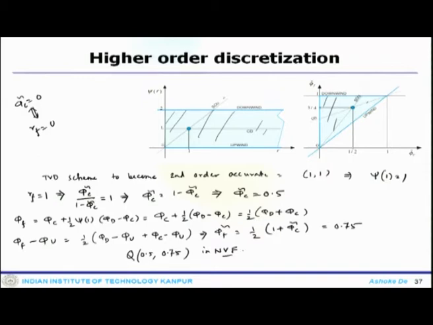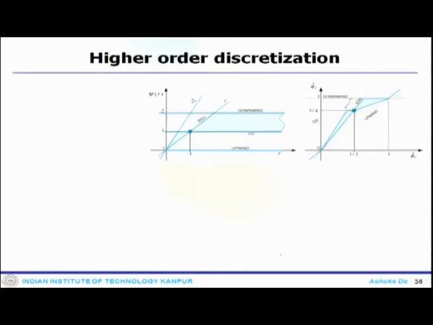So, as we have seen, CD and second order upwind, any second order scheme can be written as a weighted average of CD and SOU, which is central difference and second order upwind scheme.